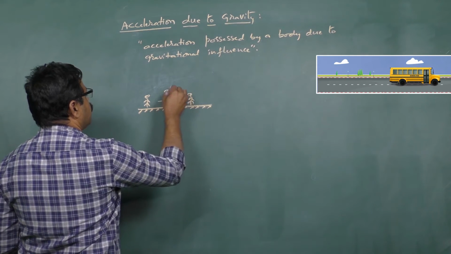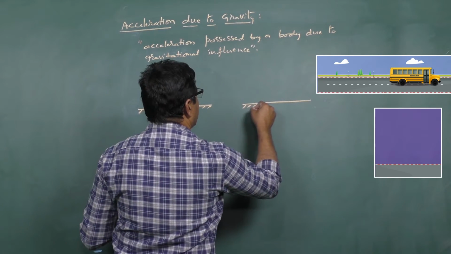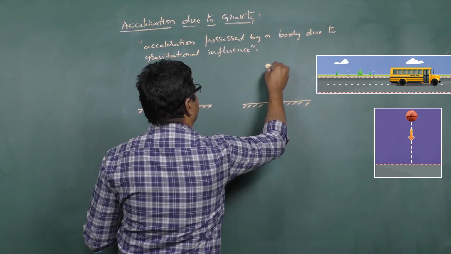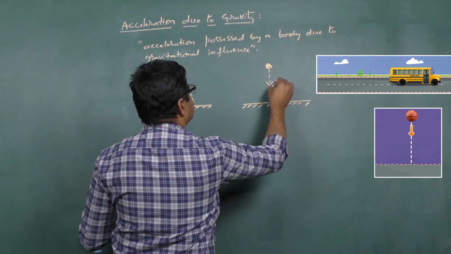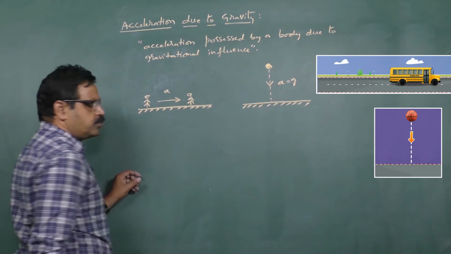Unlike that, if a body is moving under the influence of gravity, that means when it is moving in a vertical plane, it will possess an acceleration which is called acceleration due to gravity.